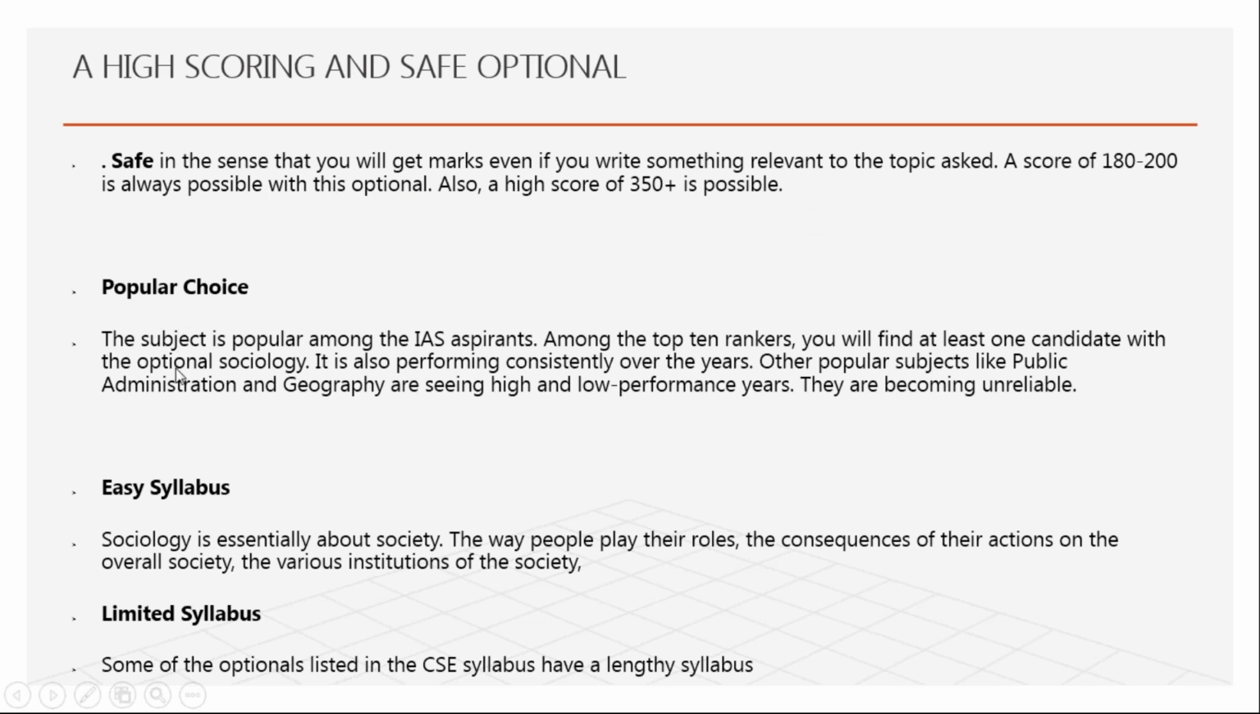Then, it is a popular choice. It is a very popular subject, and since the beginning, 20 years back also, people used to clear UPSC with it. At that time also this paper was very popular. It is still popular, and in the future it will be popular because this topic is not going to die. Society will always be in the picture. Society is very important, and sociology is very important.